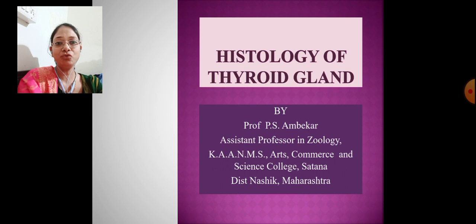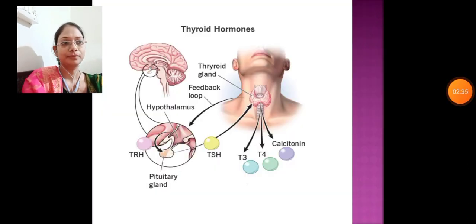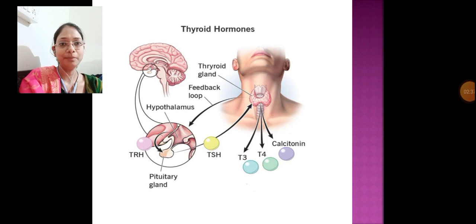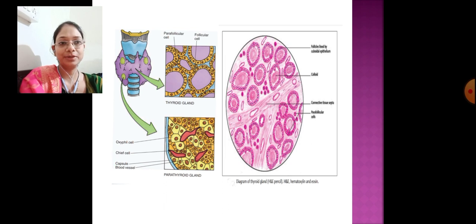Okay, so let's move towards the histology of the thyroid gland. As you can see in this diagram, the thyroid gland is a butterfly shaped gland which is present in the neck region over the trachea, and this butterfly shaped gland is covered with a capsule.